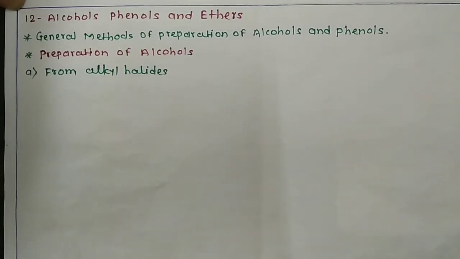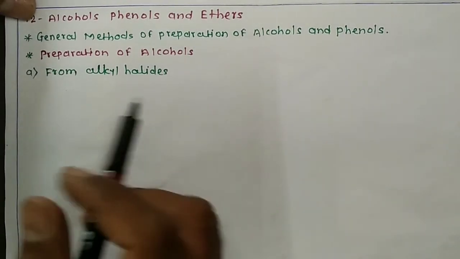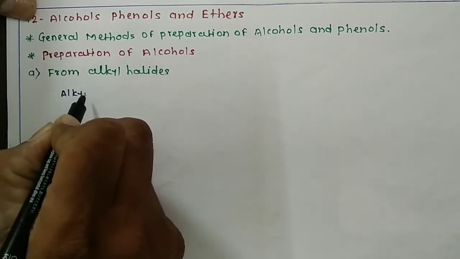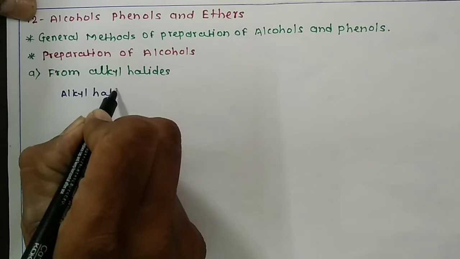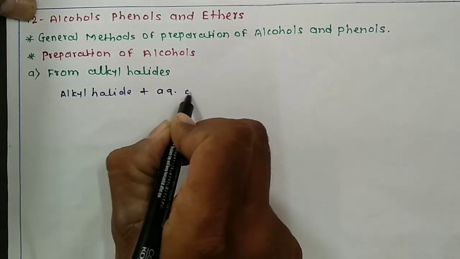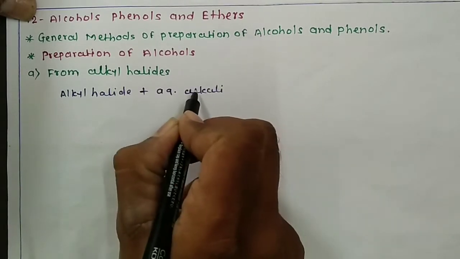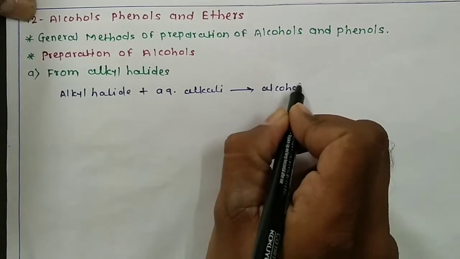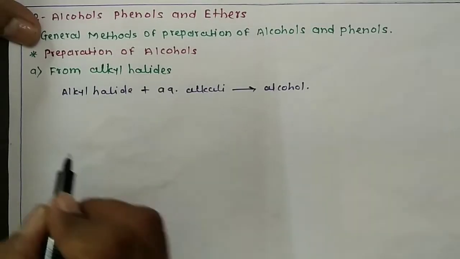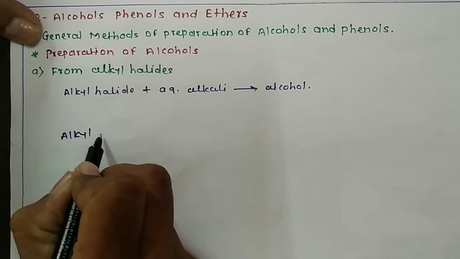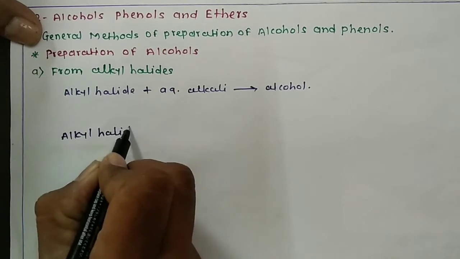So let us consider how alkyl halides are converted into alcohols. So when alkyl halides are reacted with aqueous alkali, then we get alcohol. So by three different methods we can prepare alcohols from alkyl halide.